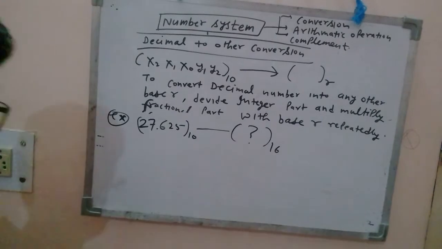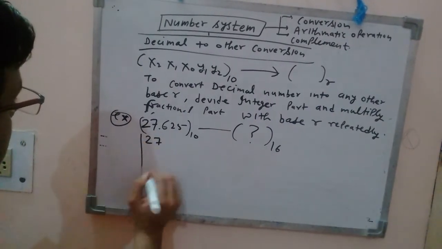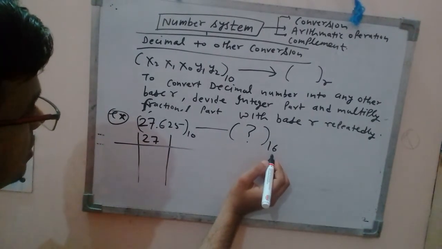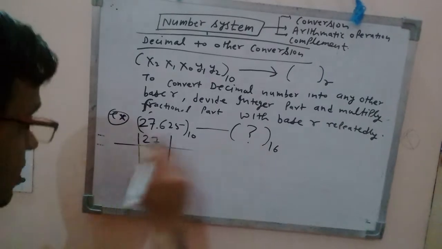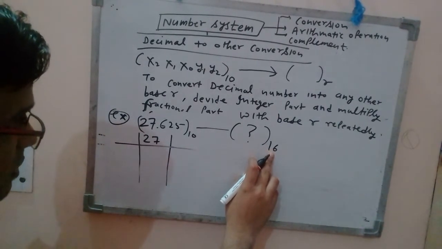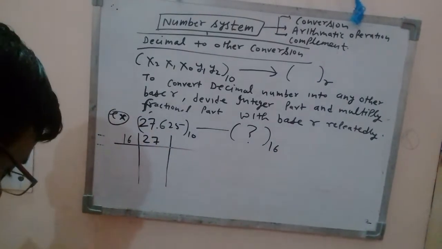So again, follow the process. Divide this 27 by the base, that is 16 here. You have to divide by the base of the system you want to convert into, right? What is the base here? 16, right? You have to convert into hexadecimal, so divided by 16, divided by 16.